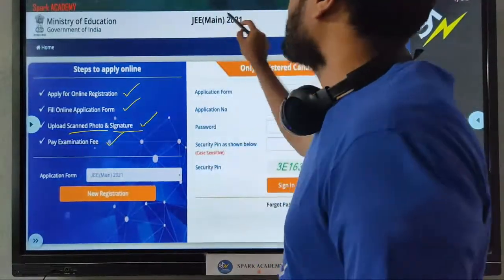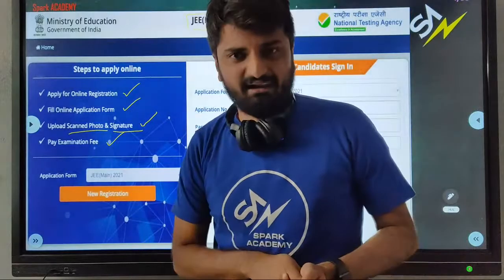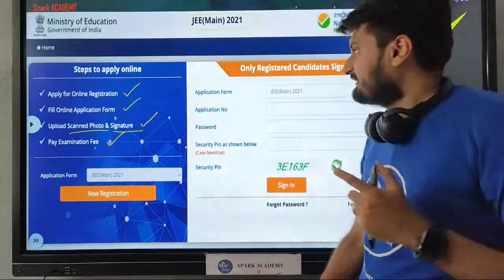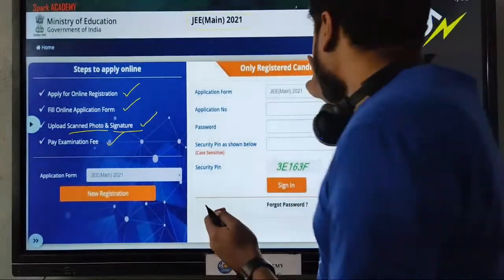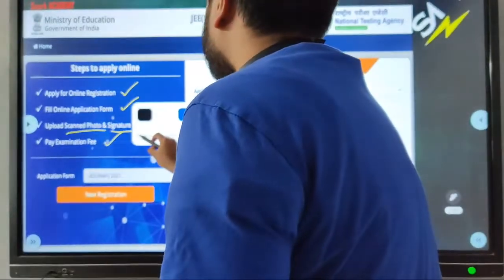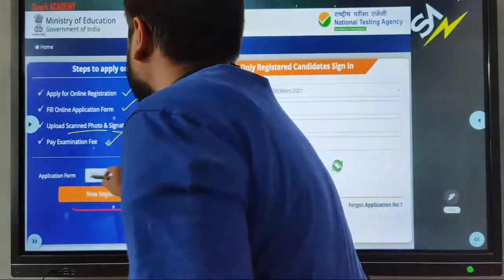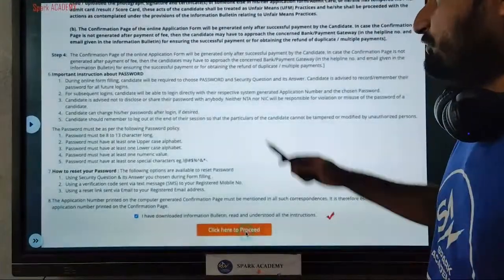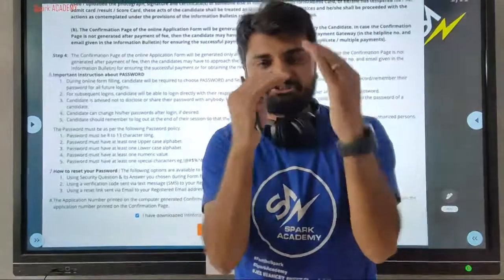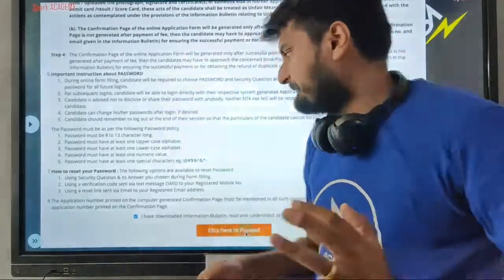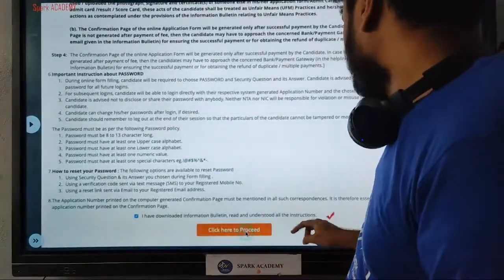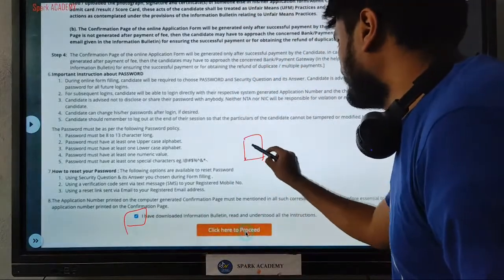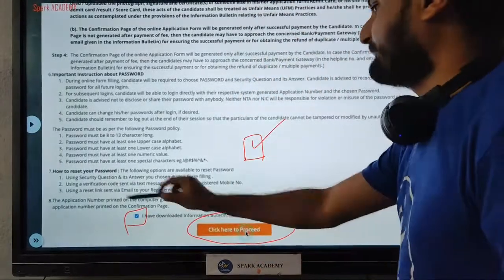This was the same process in JEE Mains 2021 as well. The same process is being followed. That is why you are seeing 2021 here. So first step, you need to click on this icon, please. You need to click on new registration. Once you click on the new registration, you will be getting a detailed page of instructions on how to set passwords and all of that. You need to check the box here and you need to check the box here. You are given a small box, you need to tick and you need to click on proceed.